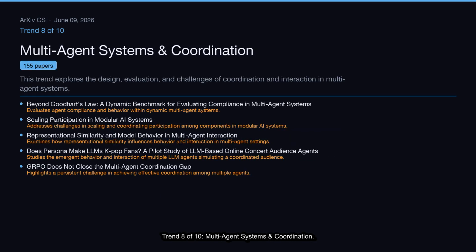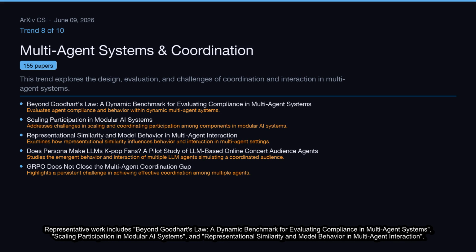Trend 8 of 10, Multi-agent systems and coordination. This trend explores the design, evaluation, and challenges of coordination and interaction in multi-agent systems. This cluster covers 155 papers. Representative work includes Beyond Goodhart's Law, a dynamic benchmark for evaluating compliance in multi-agent systems, scaling participation in modular AI systems, and representational similarity and model behavior in multi-agent interaction.